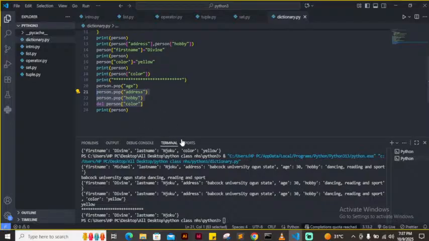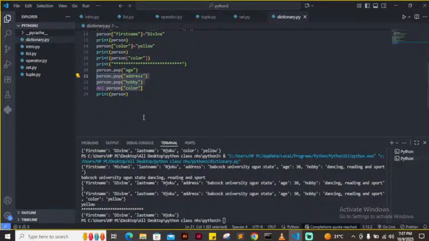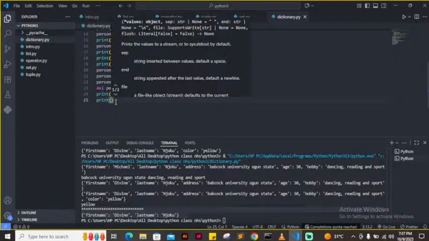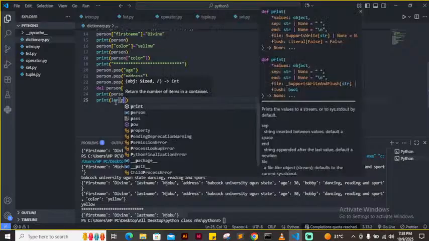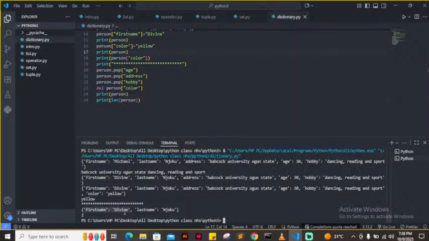For the number of items, I gave you guys a method last in all the classes, because these are the arrays that we are still looking at. All those executions have changed my dictionary. So if I say print, inside these brackets I have len, and I pass in my dictionary name called person. If I run it now, you can see I'm having two. It's one item, this is a key and this is one item. So 0, 1.